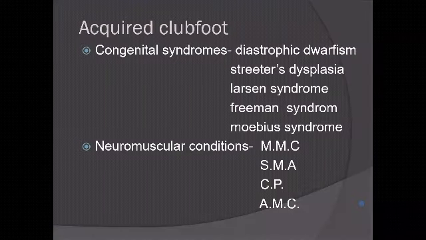And the third variety, which I said, is acquired or secondary. Now these are all complex clubfoot. What are the syndromes? Dystrophic dwarfism, Streeter's, Larsen, Freeman, Mobius, or neuromuscular conditions like meningomyelocele, spinal muscular atrophy, AMC, or CP.